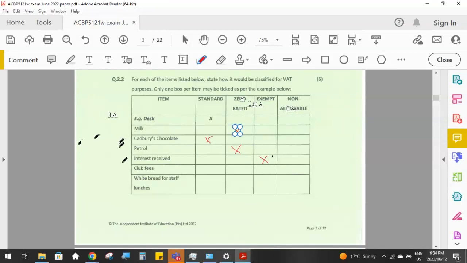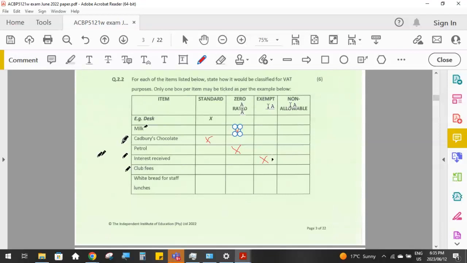Then club fees. When a club, let's say for instance a golf club, sends the subs invoices out to their members, they will have added VAT onto the invoices, depending on whether the club is VAT registered. So the golf club is registered as a VAT vendor, which means when they send the invoices out to their members, VAT will be included on that invoice.